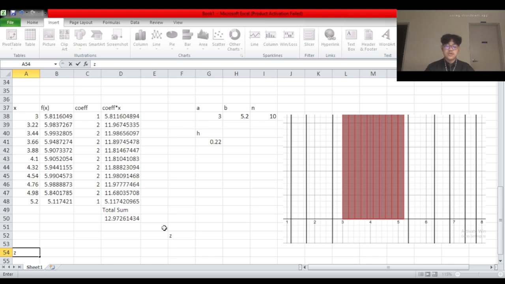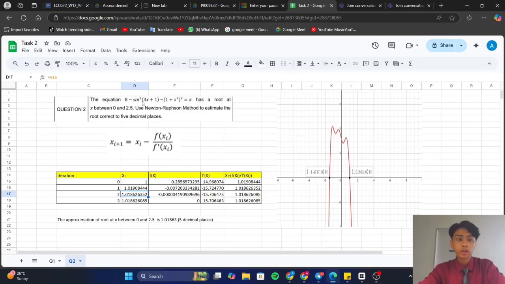So the exact same thing can be done for 10 subintervals. We just copy the exact same formula, the exact same values of upper limit and lower limit, except for the subinterval. This process is still the exact same. We take the first x value, add it with h, and then drag it until we receive our upper boundary, which is 5.2. We just take the value of our integrand and all of these x values. For the coefficient, we also have to times it as usual, and thus you can get the total sum, which is 12.97261434.